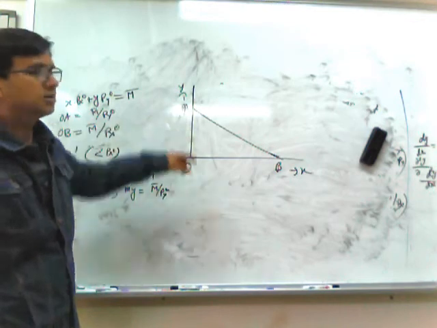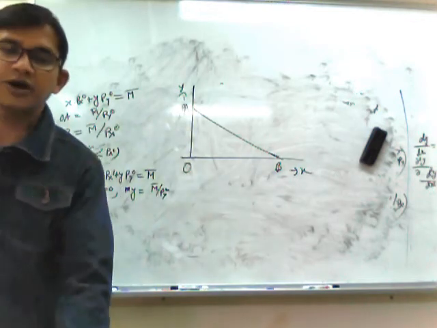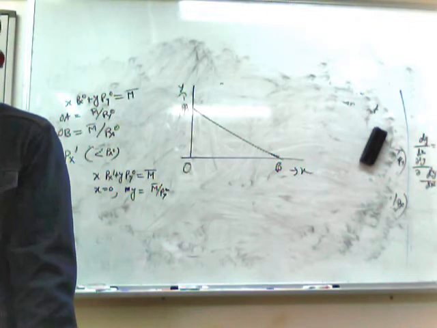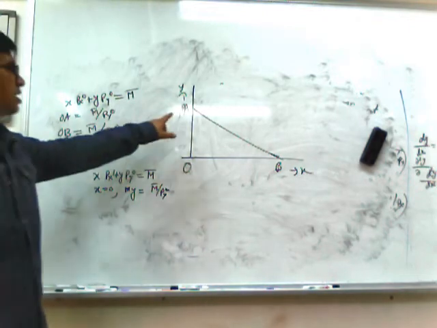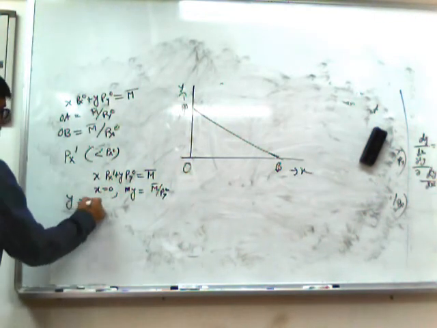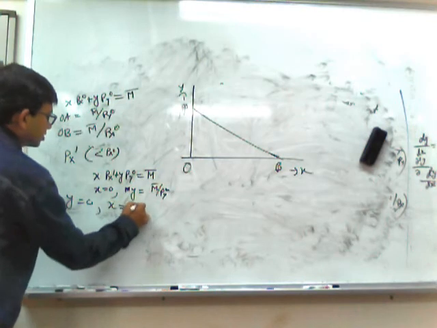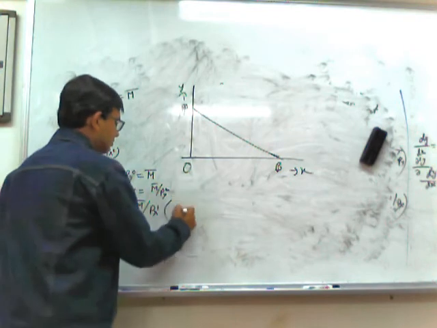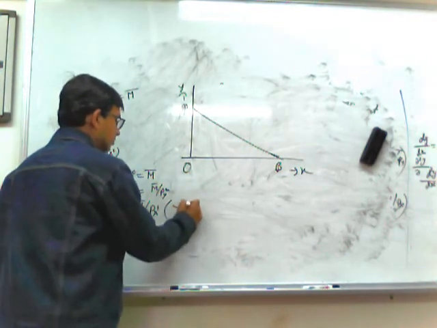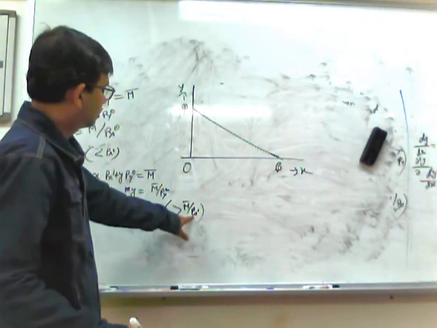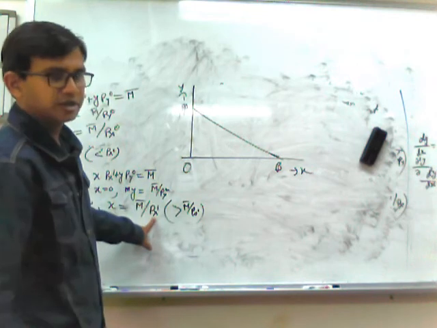So the maximum purchasing power of y depends upon two things: the income of the consumer and the price of y. The price of x cannot influence that. So the vertical intercept will remain unchanged. What about the horizontal intercept? If y equals 0, what do we get? X equals M bar by Px1. And definitely M bar by Px1 is greater than M bar by Px0, because in both cases the numerator is the same, but here the denominator is smaller.